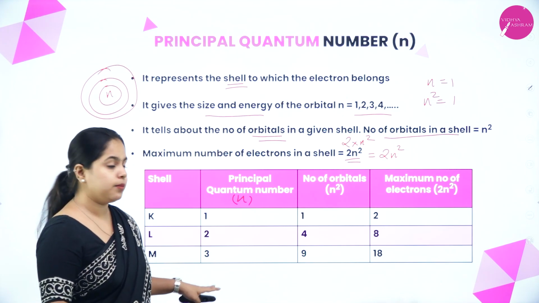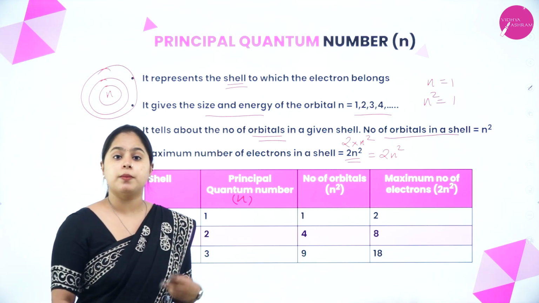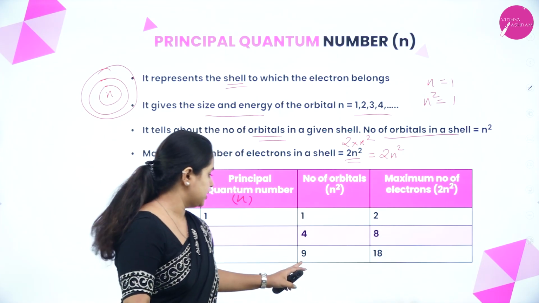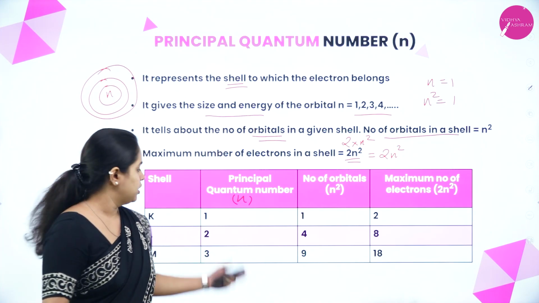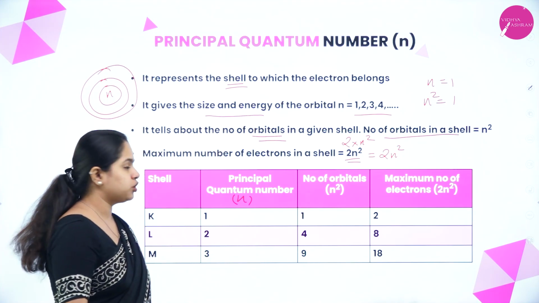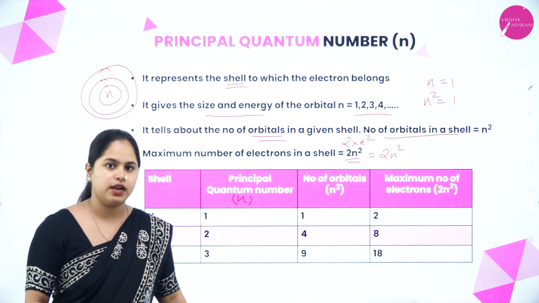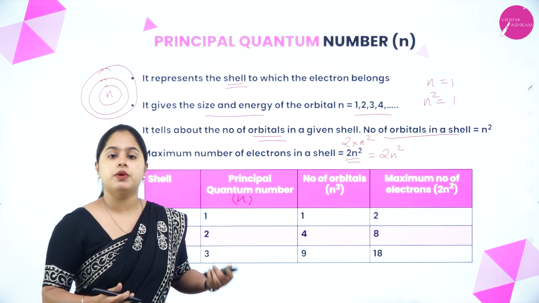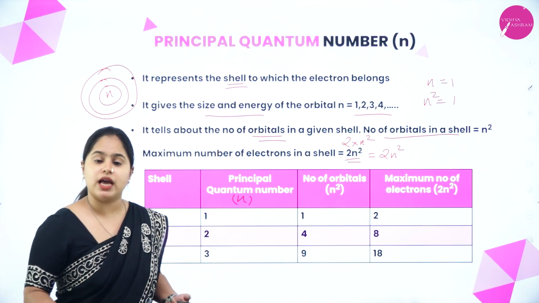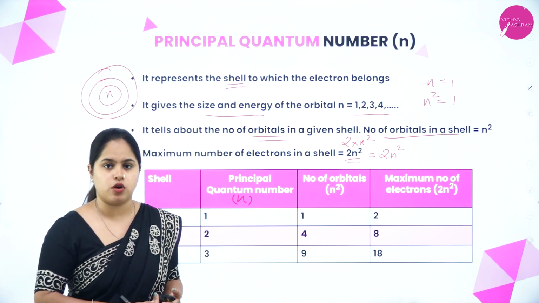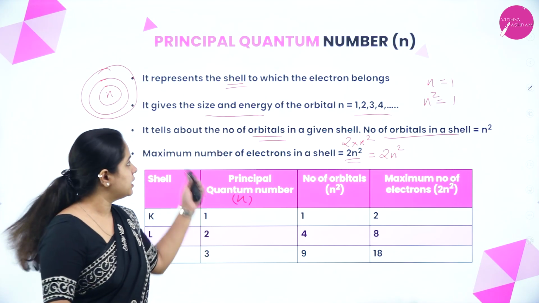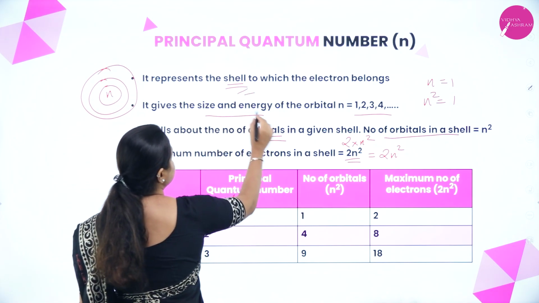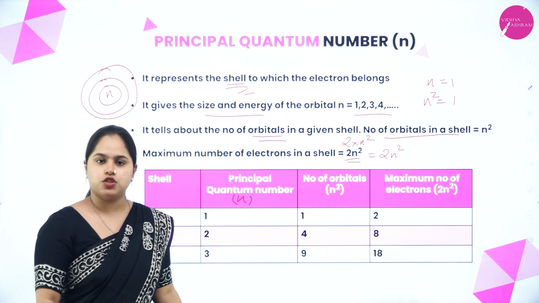Now moving on to M shell, n is equal to 3, the number of orbitals will be n square, that is 9, and the maximum number of electrons will be 2 into n square, that is 9 into 2, which gives you 18 electrons. So in this way, you will be able to define K, L, M, N shells, where n is equal to 1, 2, 3, 4. So this is about the principal quantum number, where you can calculate the number of orbitals and the total number of electrons present. It represents the shell and gives the size and energy of the orbital. I hope it is clear.